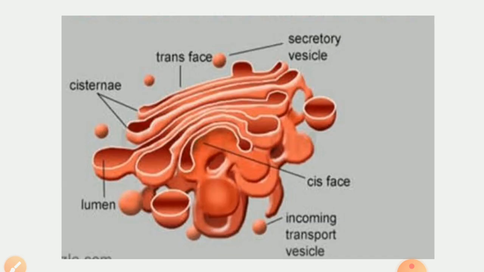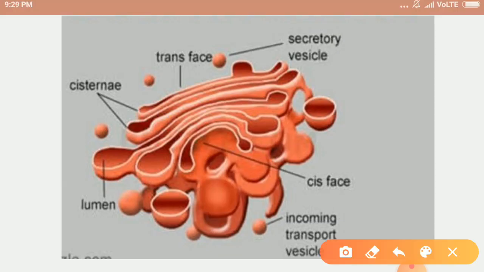Now something about its structure. The Golgi apparatus consists of one or more stacks of flat and expanded intercommunicating cisternae. The Golgi cisternae are concentrically arranged near the nucleus with distinct convex or concave sides. Its convex face is known as the cis face. You can see this convex face.